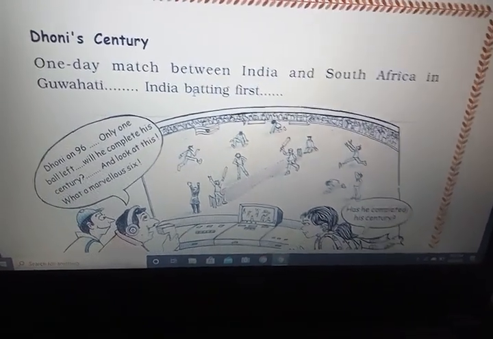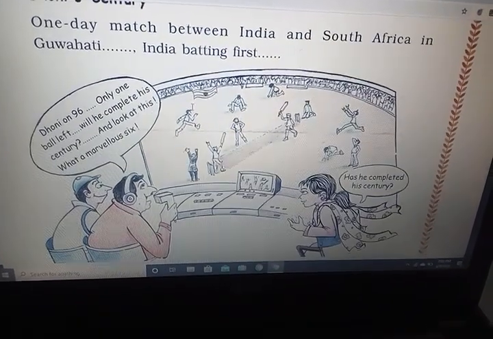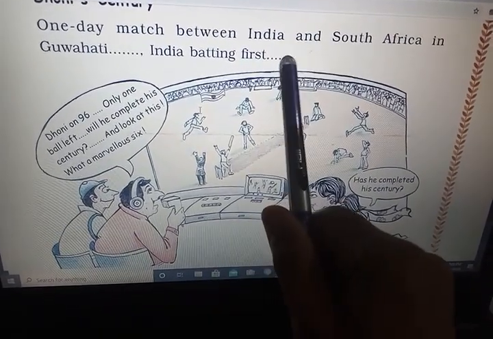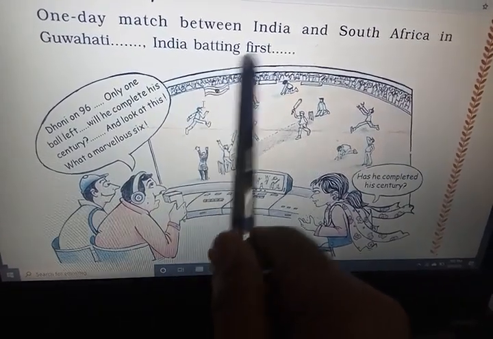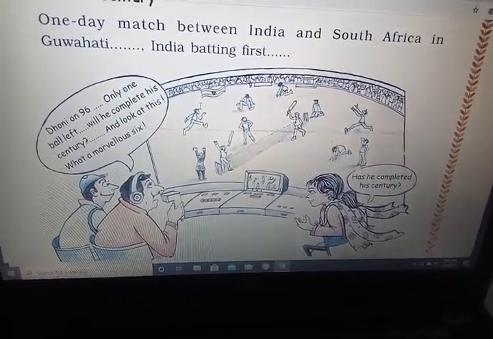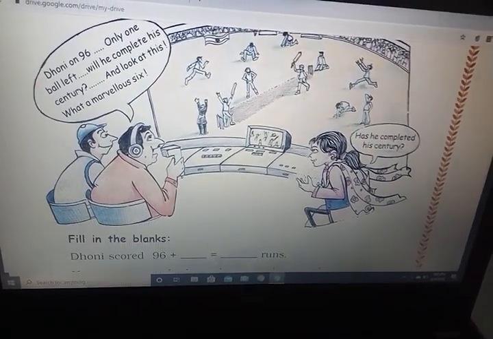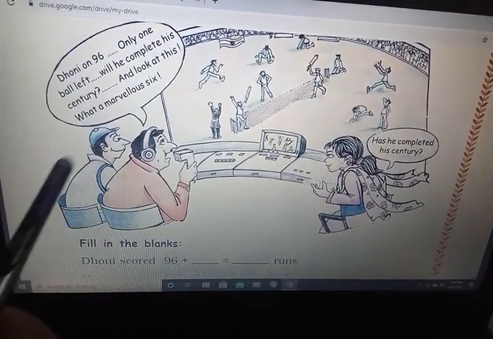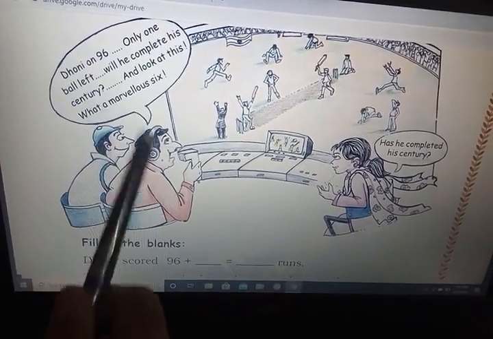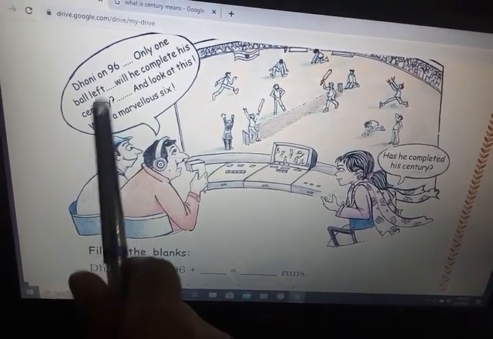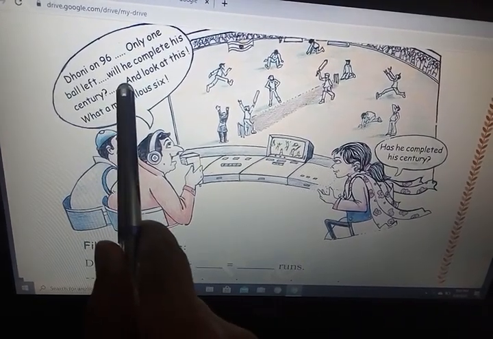Here we are talking about a match between India and South Africa in Guwahati. India batting first. Now both of them are commentators, and their commentary is that Dhoni is on 96.